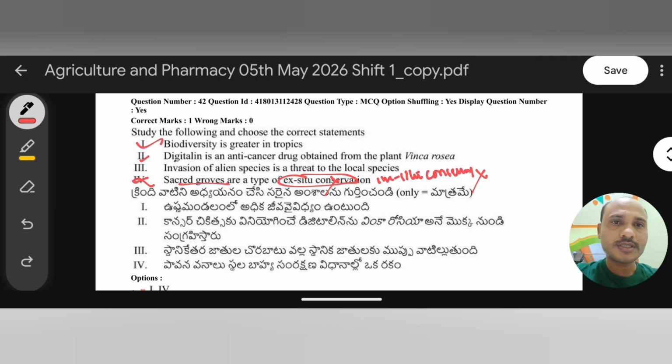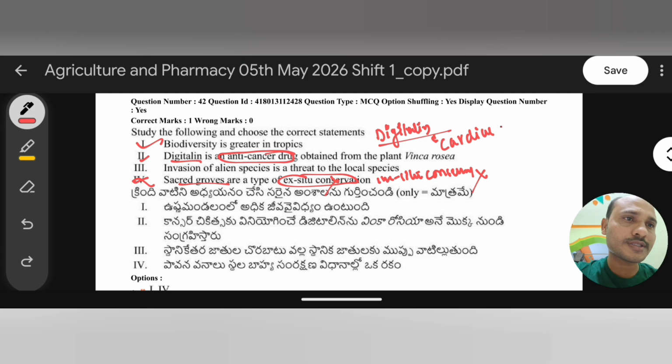Okay, next, the second statement. It reads, digitalin is an anti-cancer drug. No, digitalin is actually a cardiac drug. Very important. It is a cardiac drug, which helps in heart problems. Cardiac disease means heart problems, heart related drugs. Digitalin is not an anti-cancer drug.